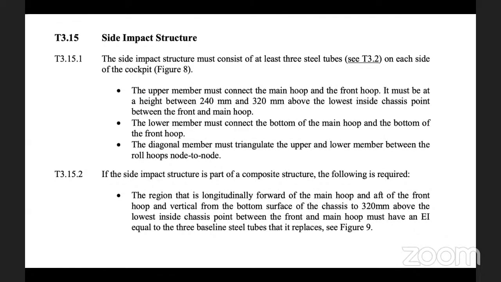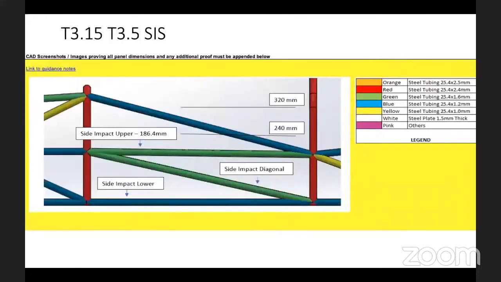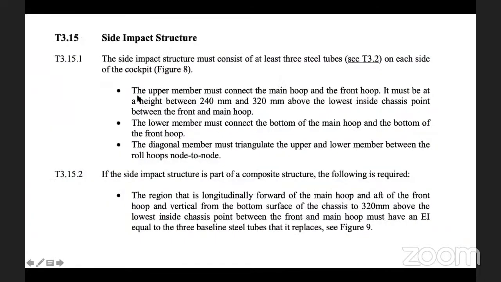It must be at a height between 240 to 320. If I go back, can you see? Now he says the upper member, the side impact member, is this, which is at 186.4. And what the rule says is, the upper member must connect to the main hoop, and it must be at the height of 240 to 320.